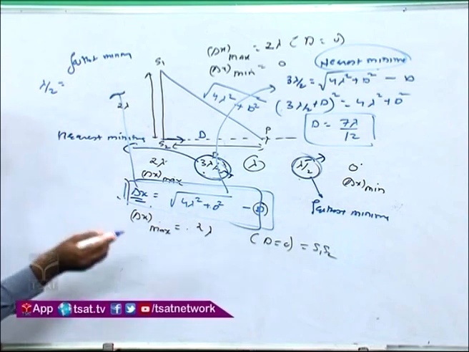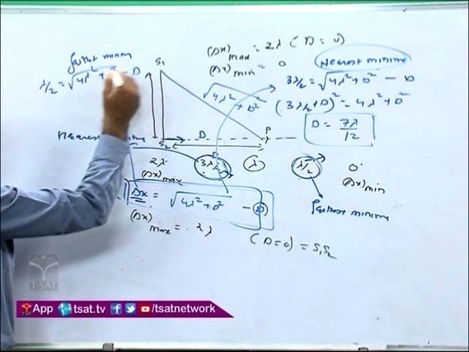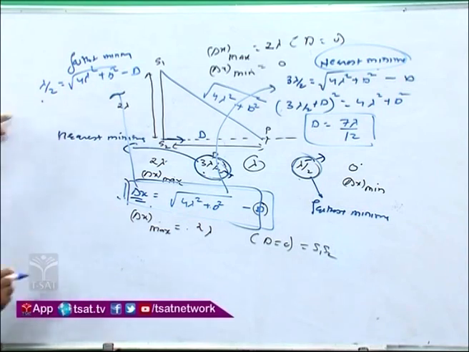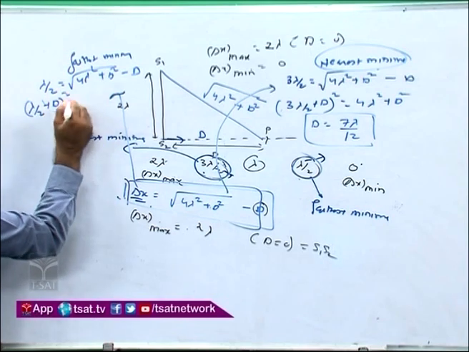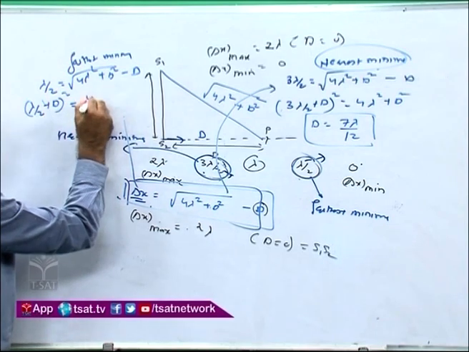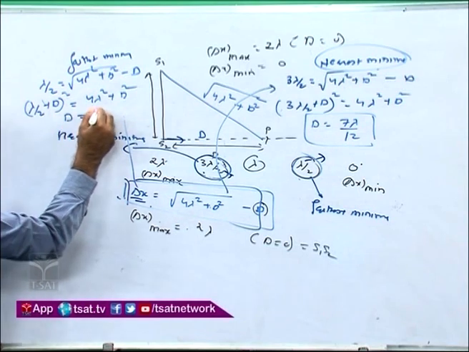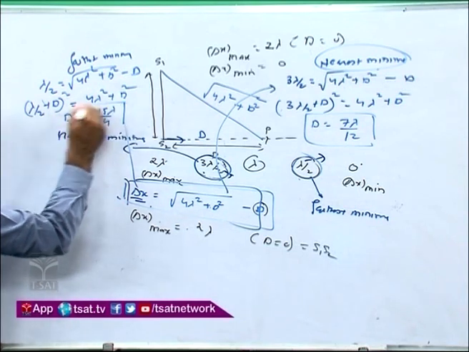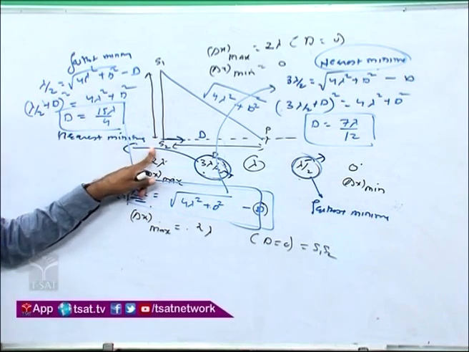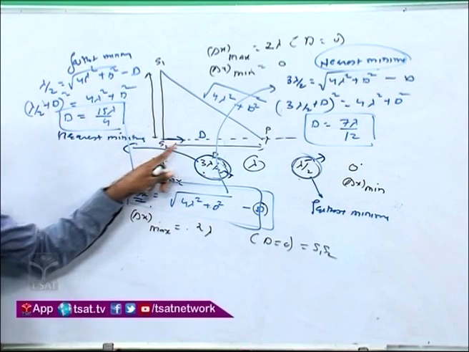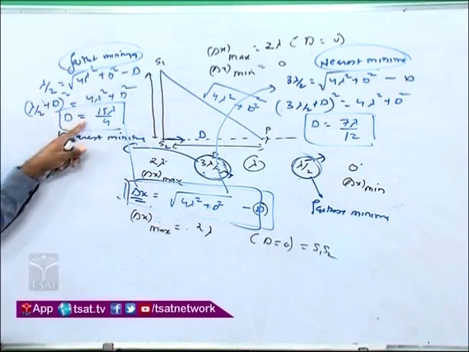Lambda by 2 is equal to root of 4 lambda square plus d square minus d, or you can write as lambda by 2 plus d whole square is equal to 4 lambda square plus d square. If you solve this, you will get d as 15 lambda by 4. So d is the distance from S2 to the point where we will get the farthest minima, that is 15 lambda by 4.